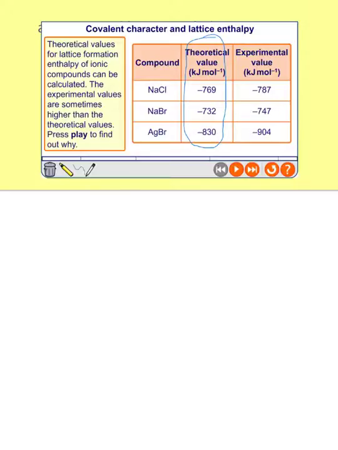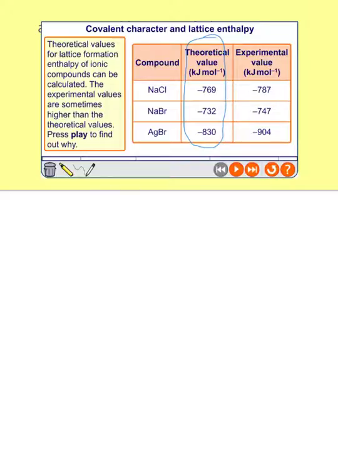Now, I can't tell you how they measure it. I'd need to go and look that up. But you can measure it experimentally, and what you see is that there's a difference between the two values. So for sodium chloride, the theoretical value is relatively close. That's a pretty good margin of error. Sodium bromide, not too bad. Silver bromide, there is a big difference there. That is 70 kilojoules per mole, so nearly 10% out.